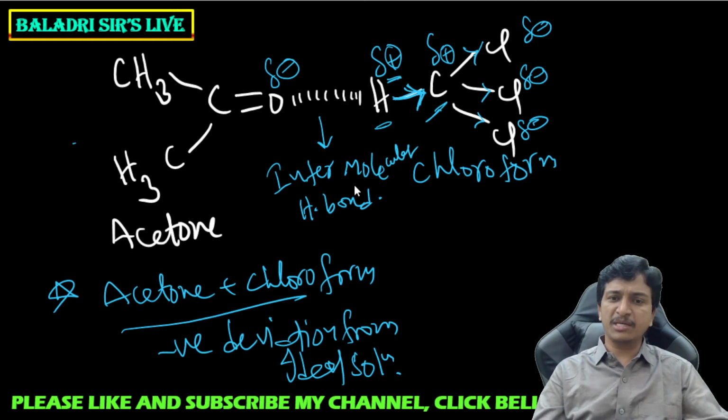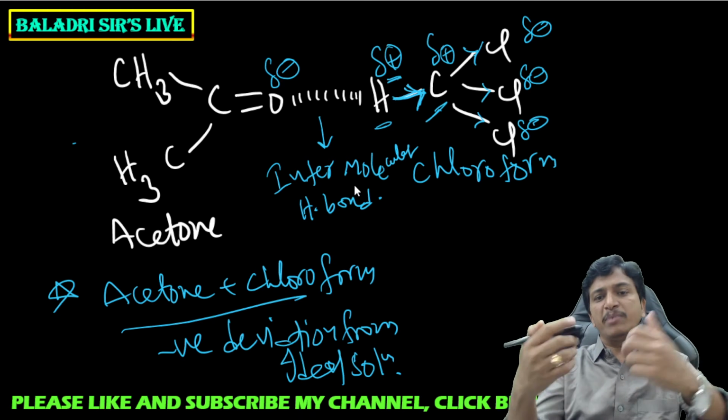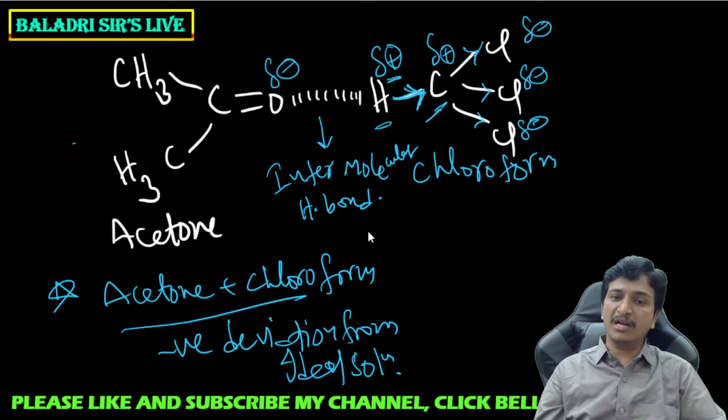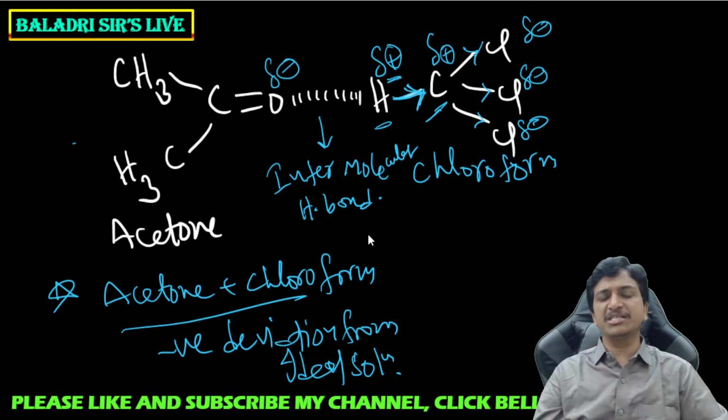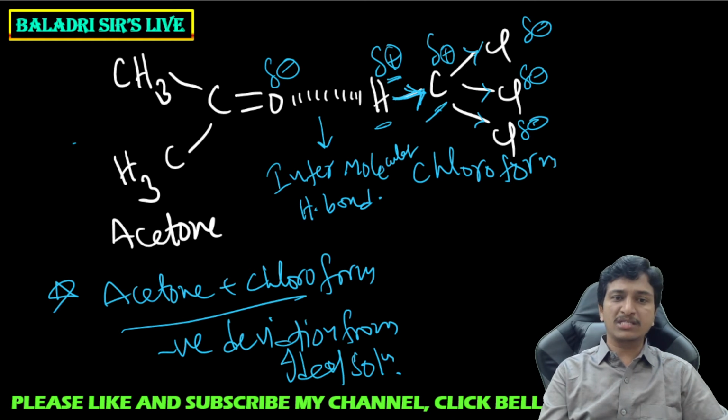Why does it show negative deviation? Because intermolecular attractions are increasing due to the formation of this intermolecular hydrogen bond. Between two molecules of the same kind or different kind, if a hydrogen bond is existing, it is called an intermolecular hydrogen bond. Now come to the next slide.